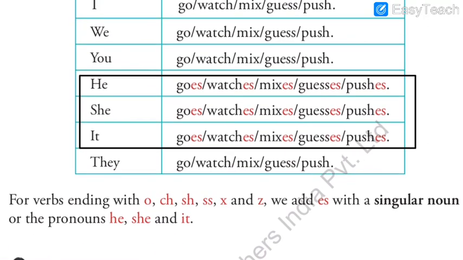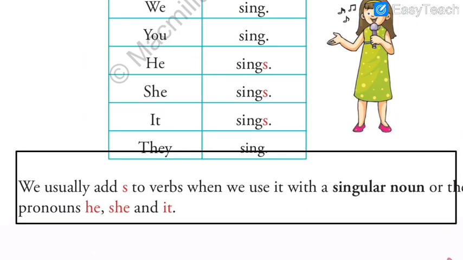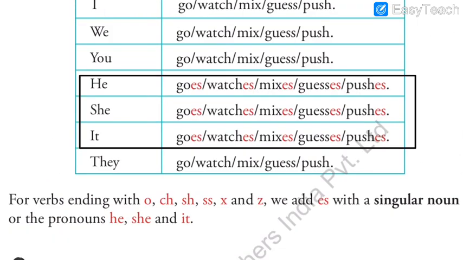So again the first half is the same, if it is a name or he, she, it. Now the second half is that we need to add es. In the first part I just asked you to write the formula s or es. Now here, detailed explanation is given on where to add es. When I first asked you to write the formula, you might have had a question in your mind: sir, we understood where to add s, what about es? So here it is. You need to remember this anyhow.